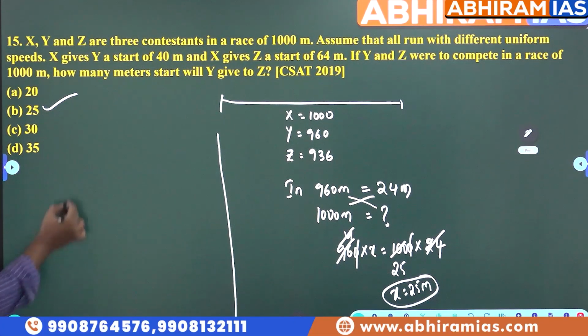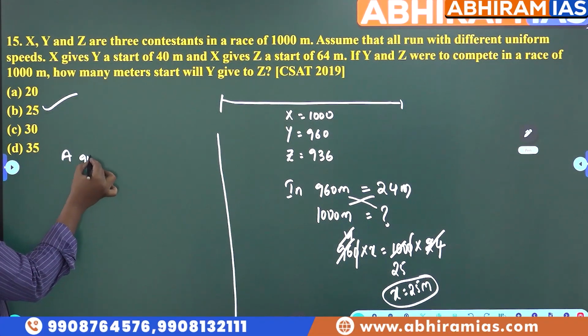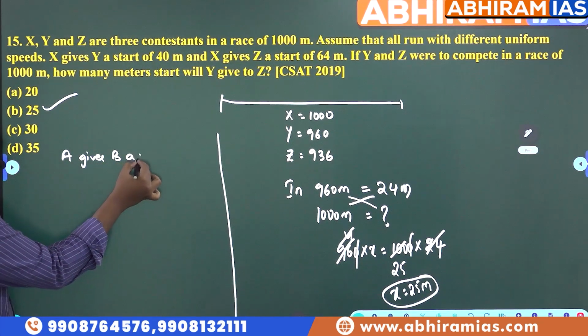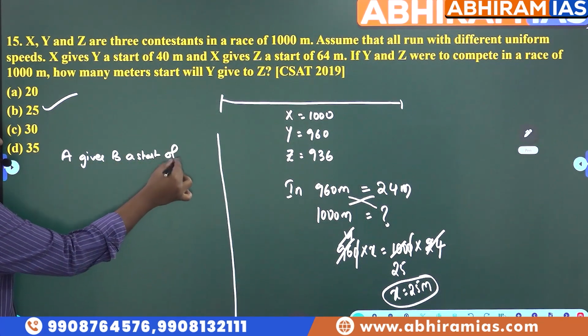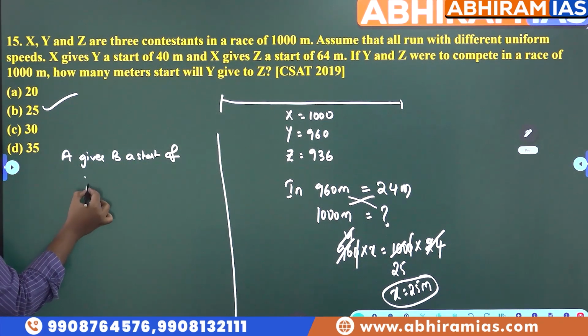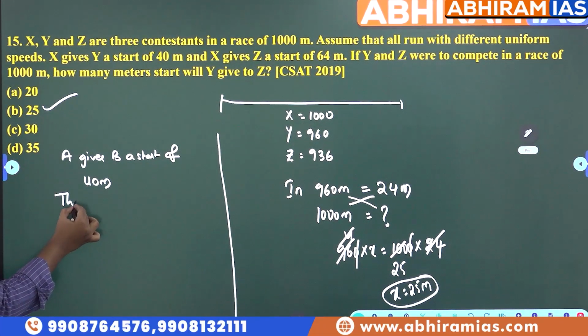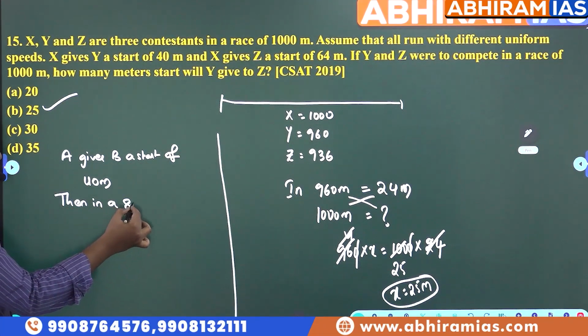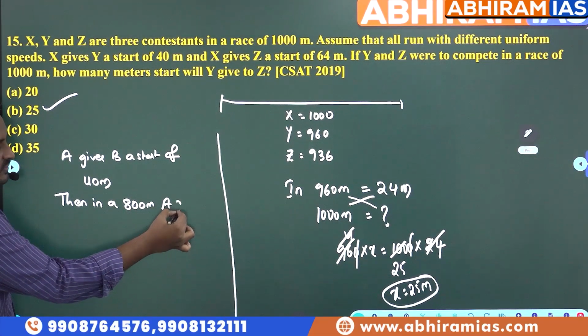In a 1000 meter race, A gives B a start of 40 meters. Then in a 800 meters, A gives B a start of